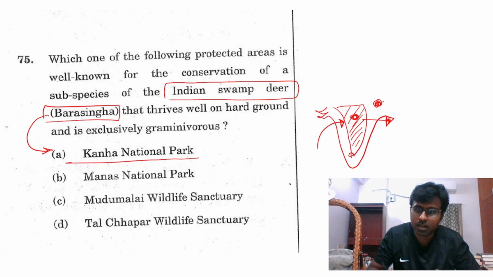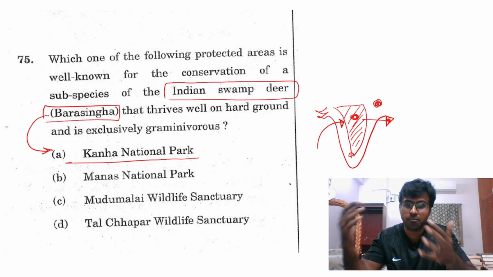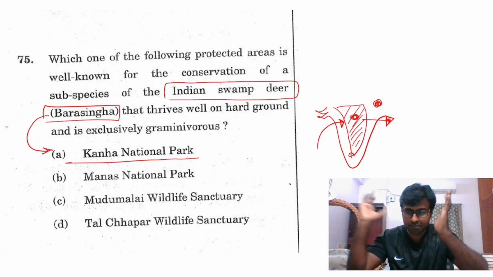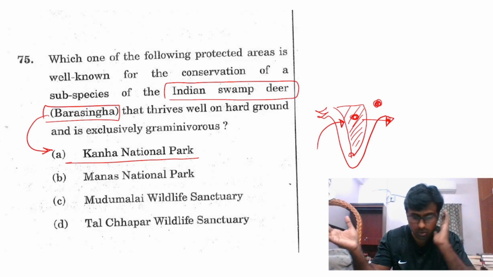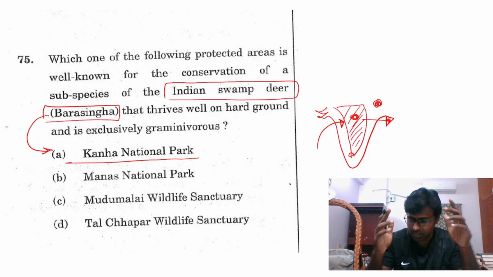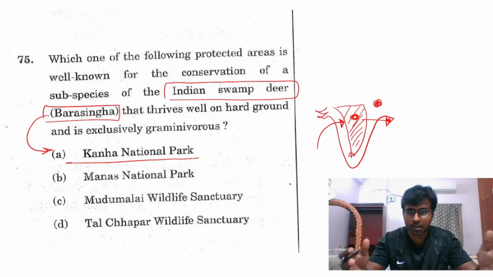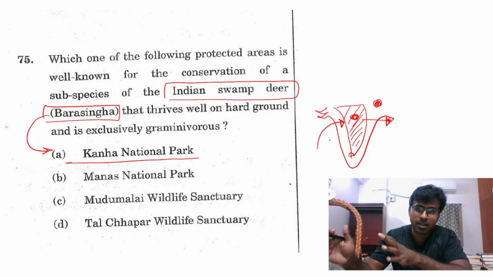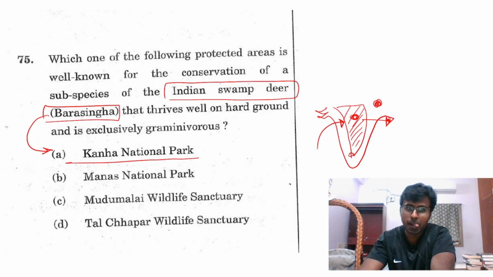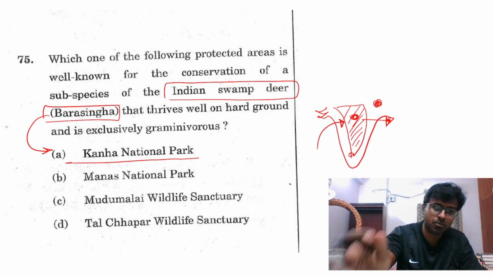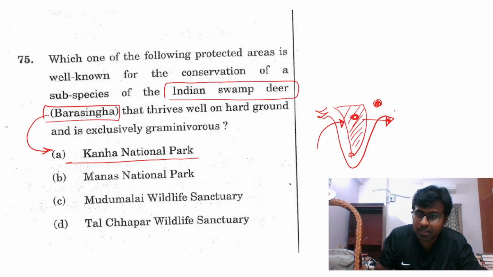Manas is here in the northeast, so it should be a higher rainfall area. But for Barasingha, I have this image of seeing it in Vandalur Zoo. I have seen one, I think, and it was in a swampy area, and the region where that deer was that day, I equate it to the region in India, and the closest match comes to Kanha.